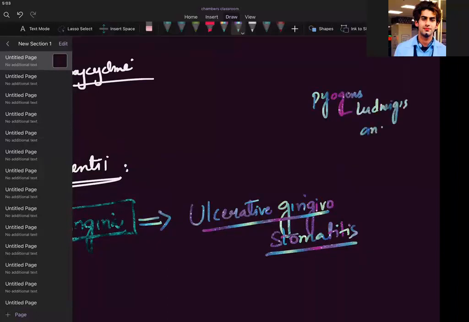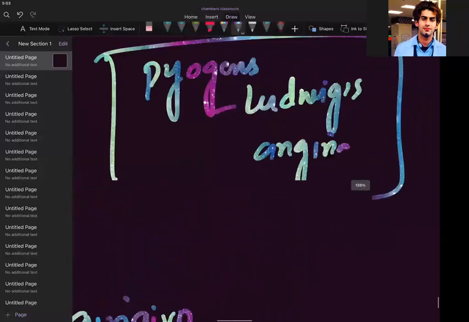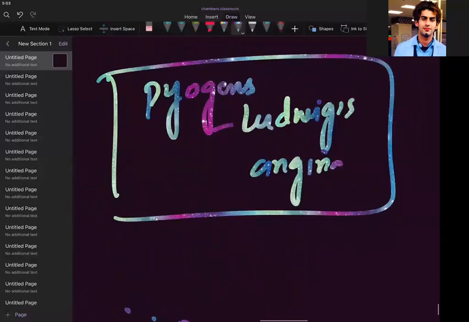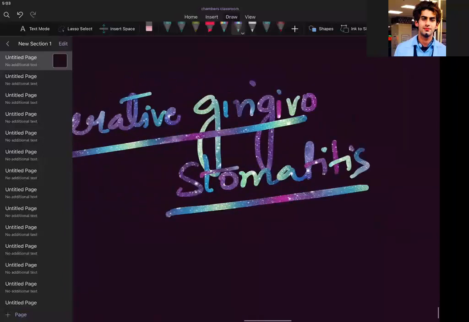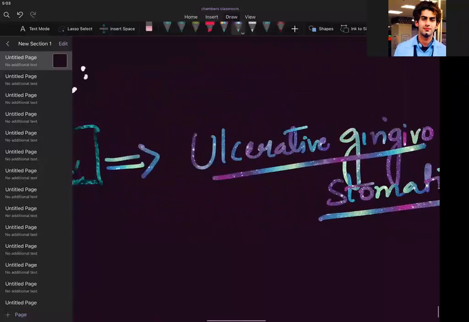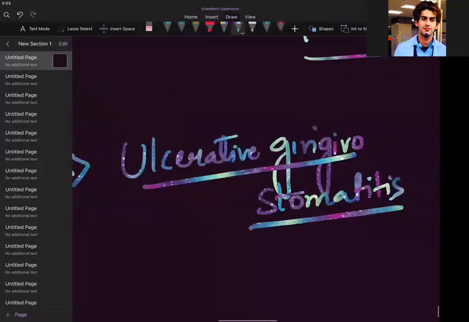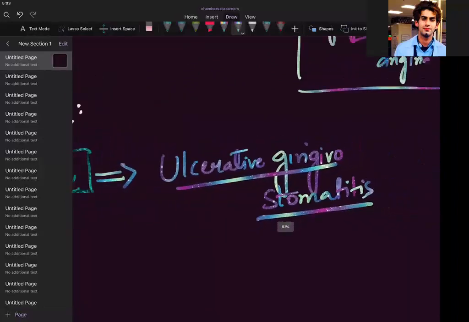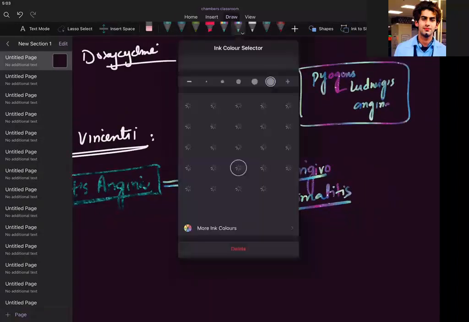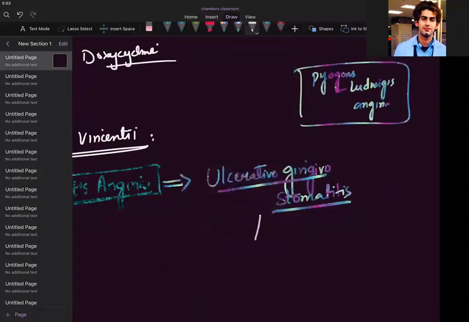I hope you remember that, isn't it? Ludwig's angina by pyogenes. This is causing ulcerative gingivostomatitis. Vincent's angina is ulcerative gingivostomatitis. Mostly the predisposing factor for this will be a person with malnutrition, and a person definitely with viral infection.